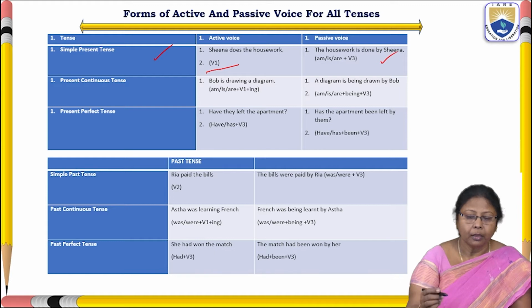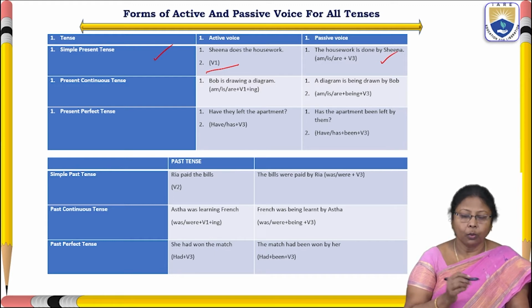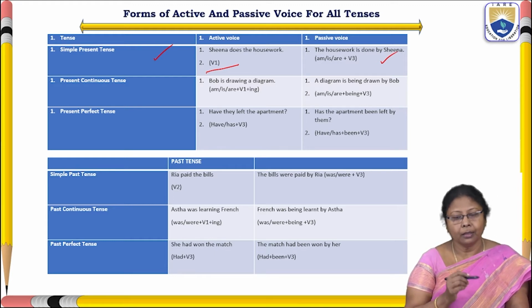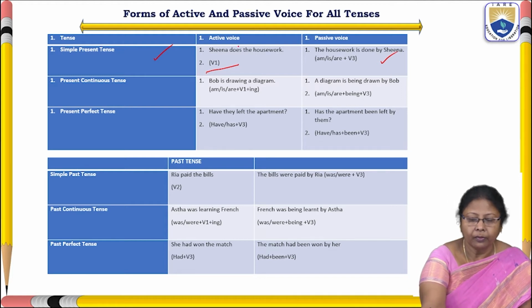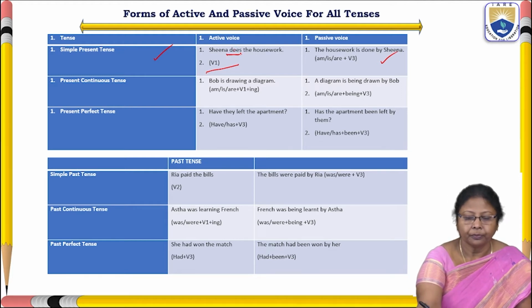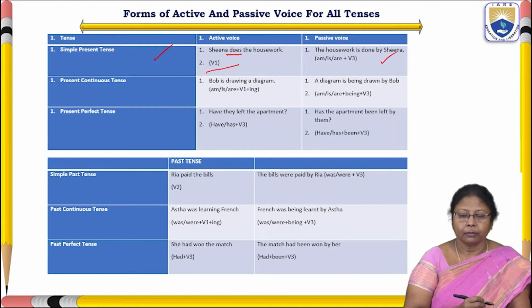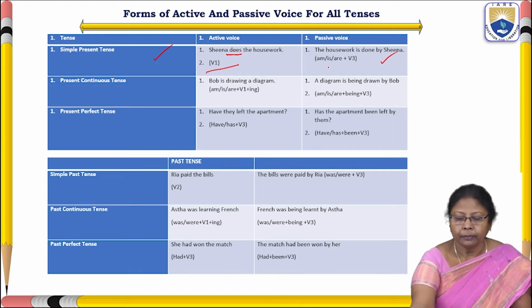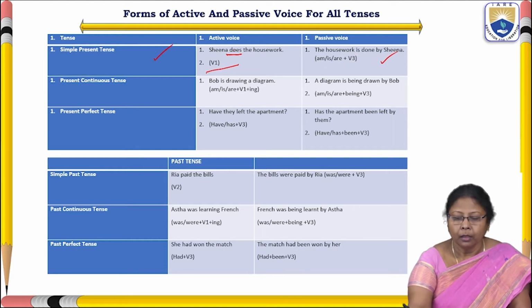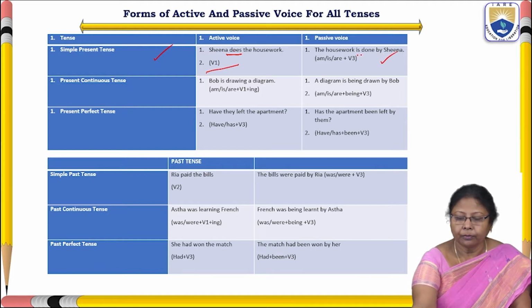See the sentence: Sheena does the homework. Here, V1 is does. Does will become am, is, are plus V3. So here, the housework is done.